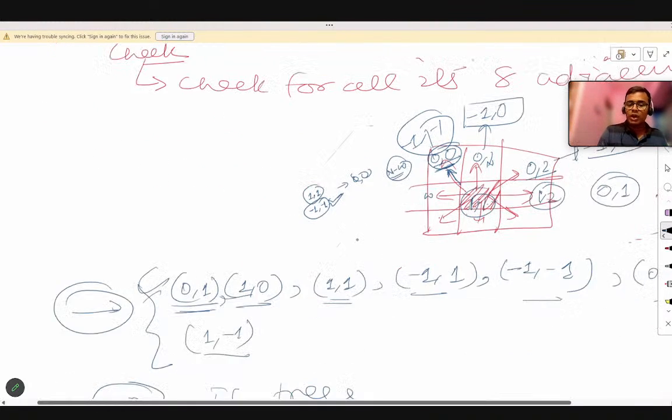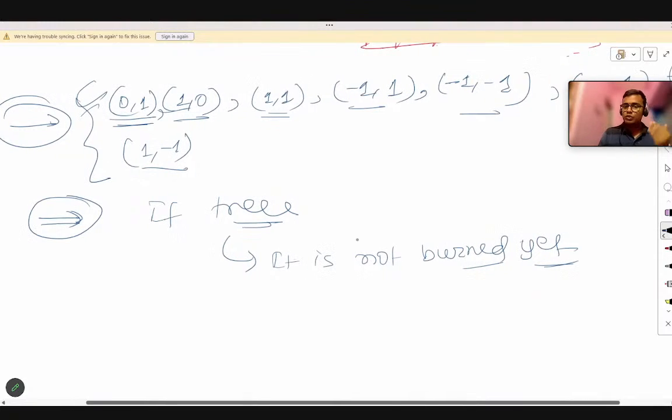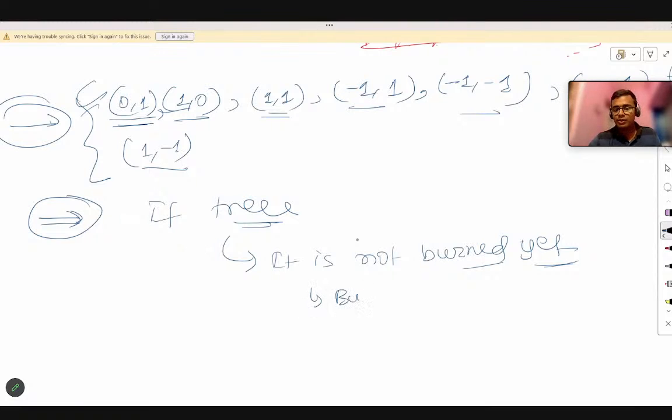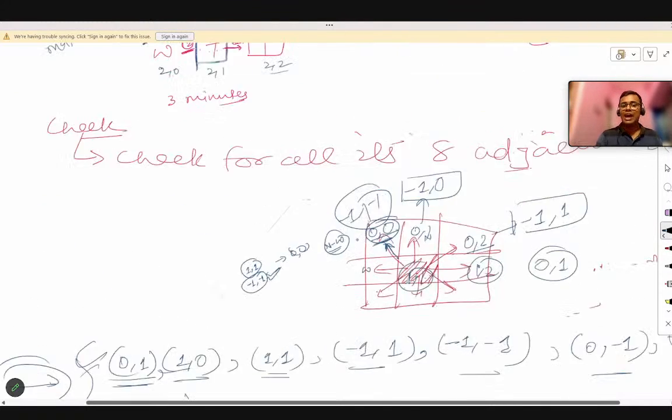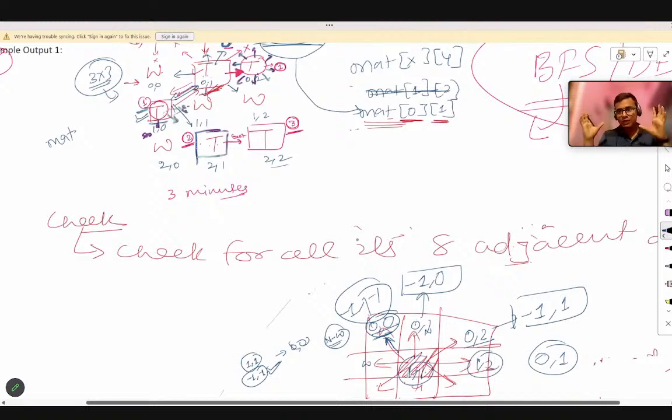So when we reach any tree, we have to see if the tree is not burnt yet, and if it is not burnt yet, we will burn it and simply add that to my queue. Initially in BFS we have added a queue.